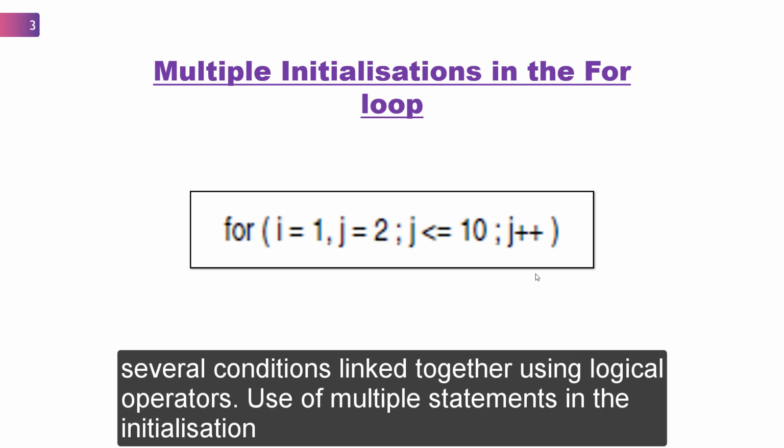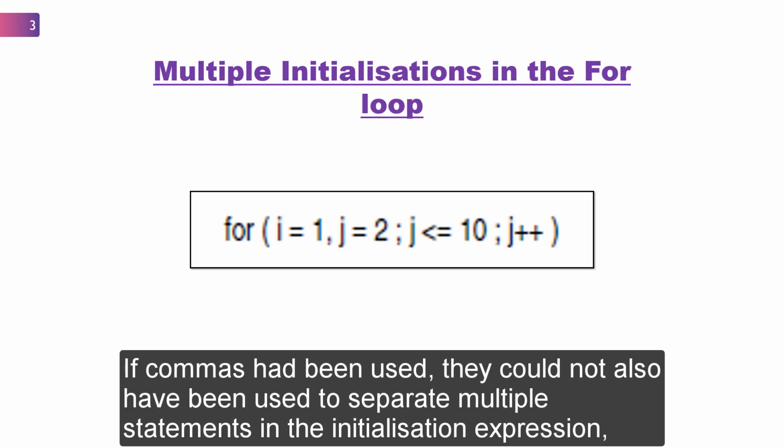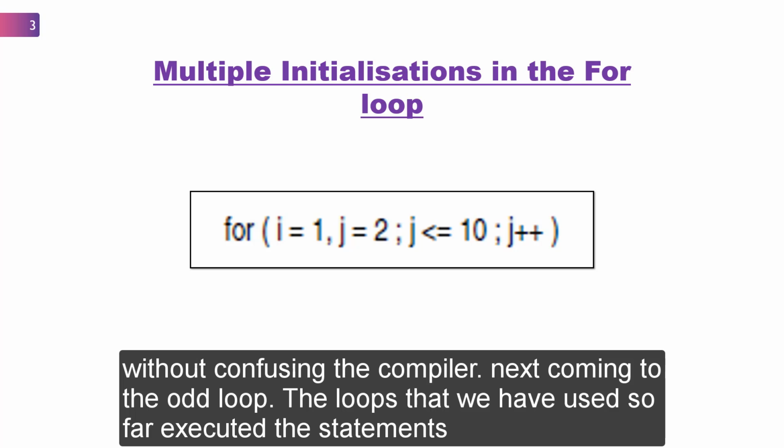Use of multiple statements in the initialization expression also demonstrates why semicolons are used to separate the three expressions in the for loop. If commas had been used, they could not also have been used to separate multiple statements in the initialization expression without confusing the compiler.